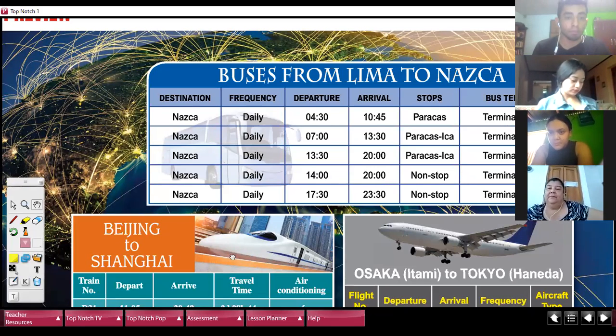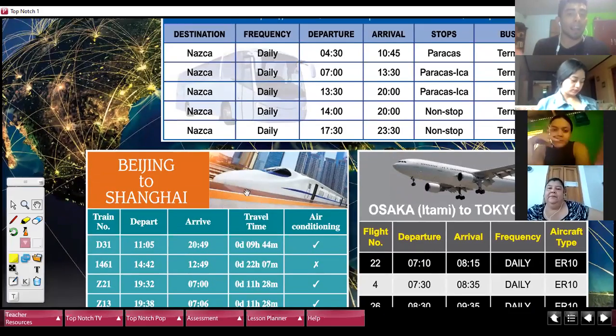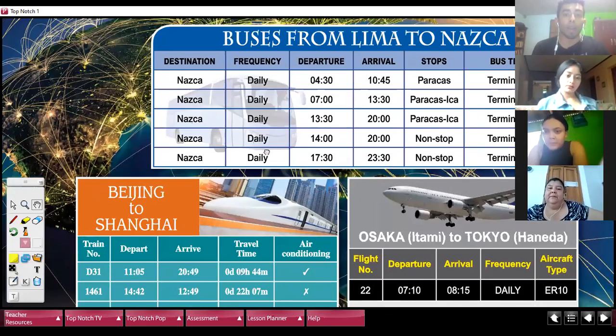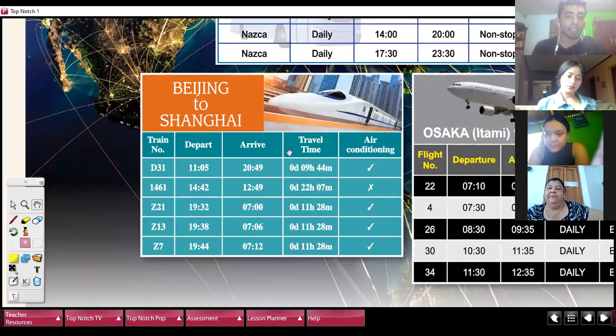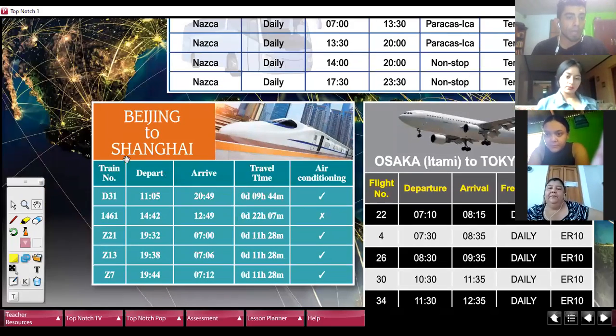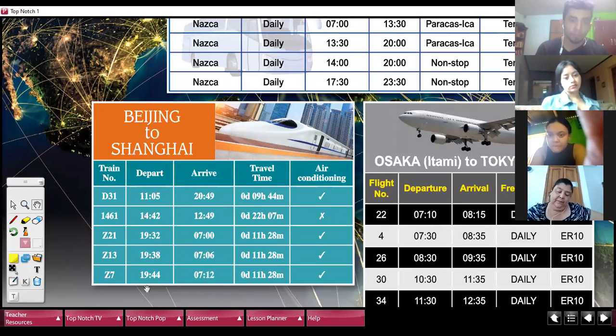Let's see the other one. Beijing to Shanghai. Oh, by the way, this is in bus and this is in train. These two cities are in China. They are moving from Beijing to Shanghai. The time that they are leaving, these are the times.